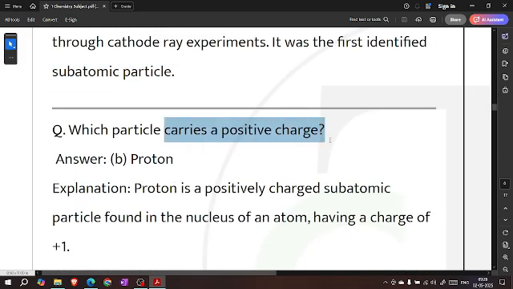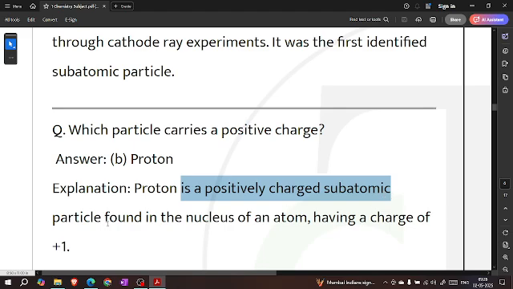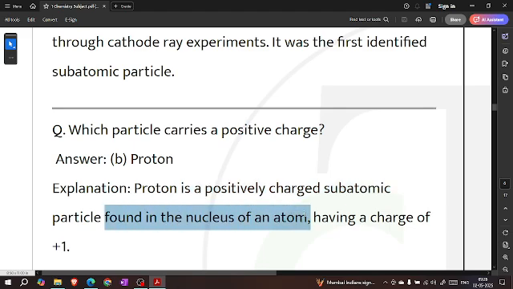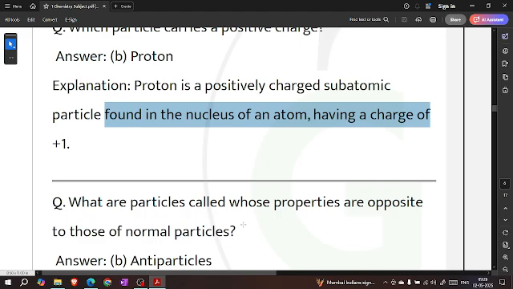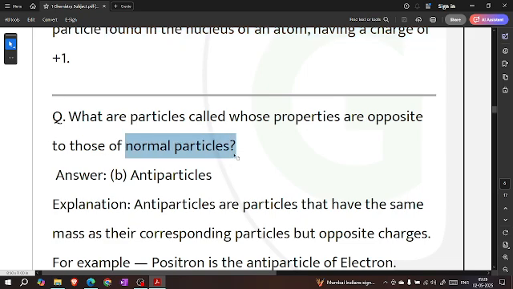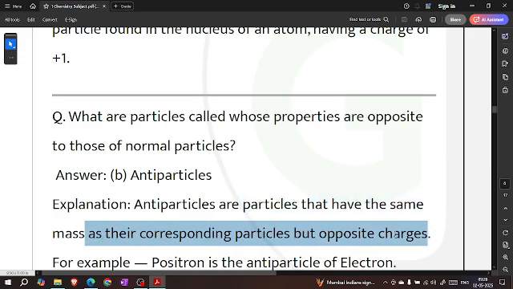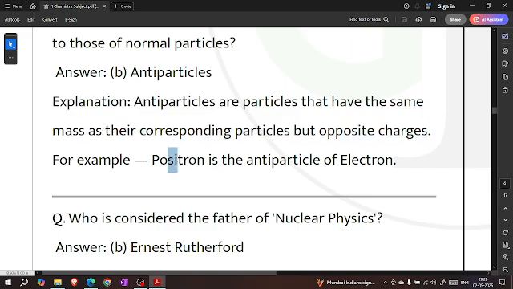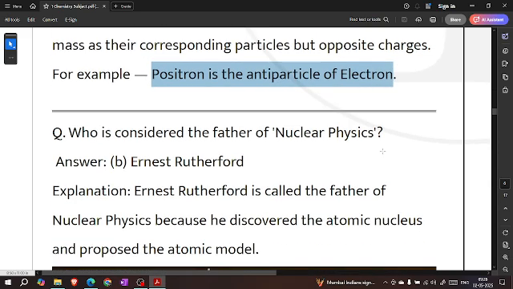Which particle carries a positive charge? Proton. Proton is a positively charged subatomic particle found in the nucleus of an atom having a charge of +1. Which particle is called the one whose properties are opposite to those of normal particles? Antiparticles. Antiparticles are particles that have the same mass as their corresponding particle but opposite charge. For example, positron is the antiparticle of electron.